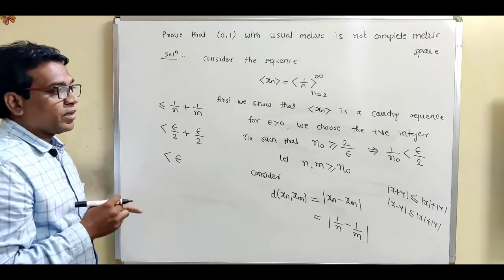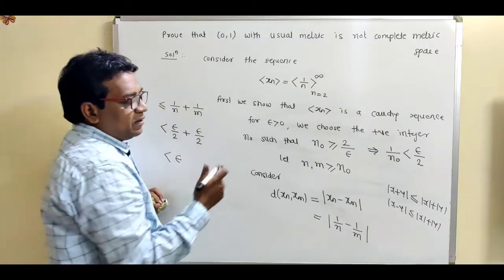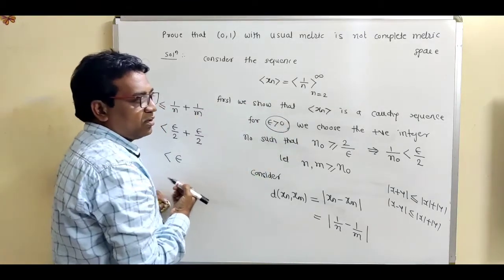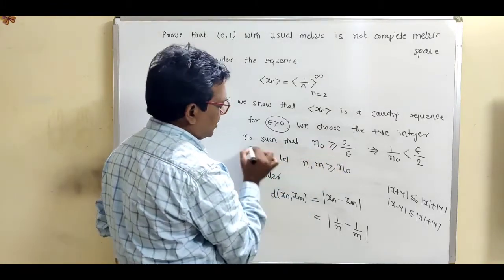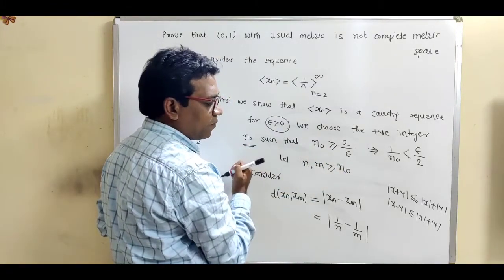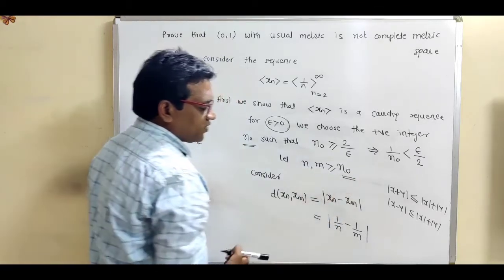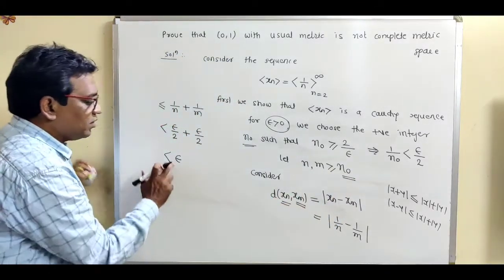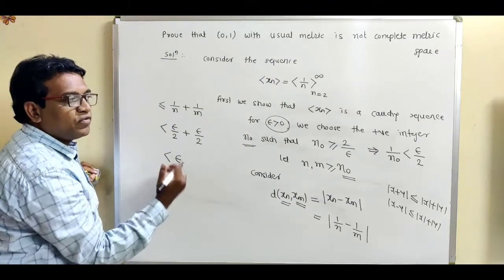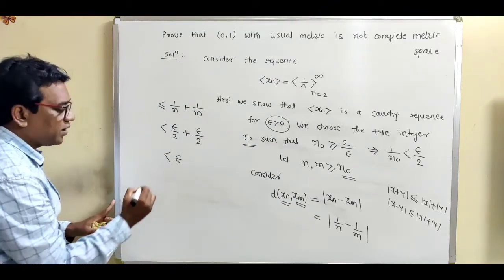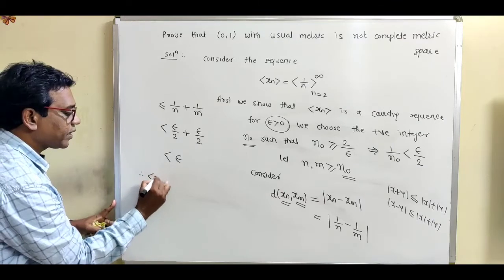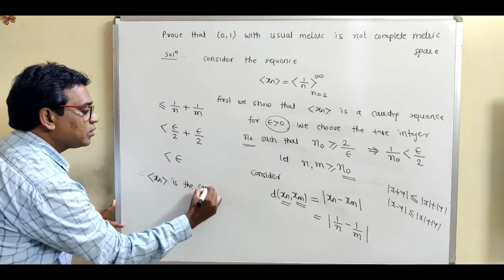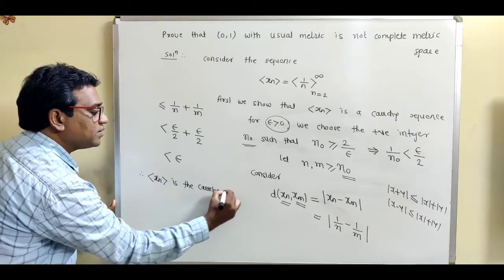So see, we have shown that for epsilon greater than 0, there exists a certain stage n0 such that after this stage, the distance between any two terms of the sequence remains small. This is the definition of a Cauchy sequence. Therefore, xn is a Cauchy sequence.